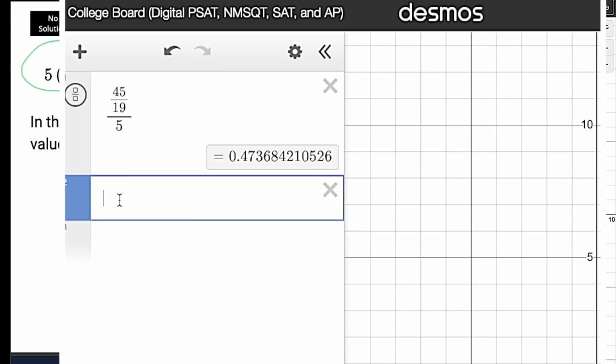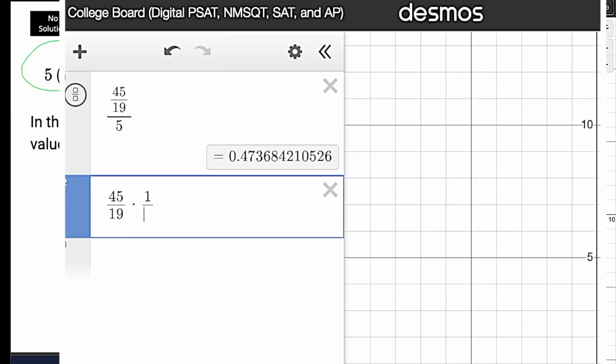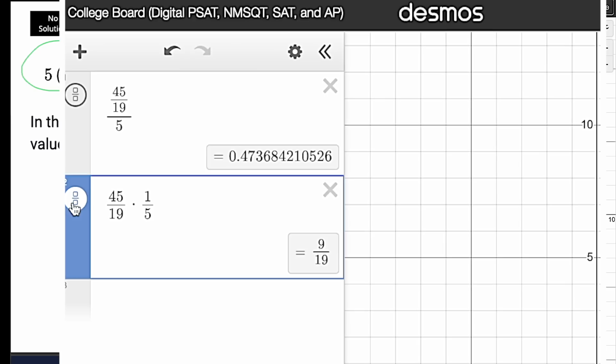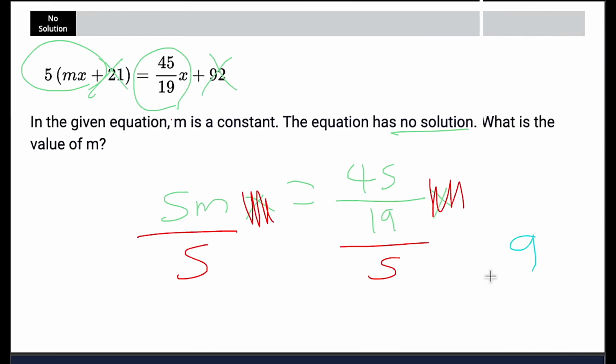Alternatively, I could do 45 over 19 times the reciprocal, 1 over 5, you're going to get the same answer, right? And this is terrible, and we could definitely write 0.47, but it probably feels better to just write the fraction. So if you click this little button right here, you get your fraction, and our answer is going to be 9 over 19. And again, that comes from just focusing on the slope.